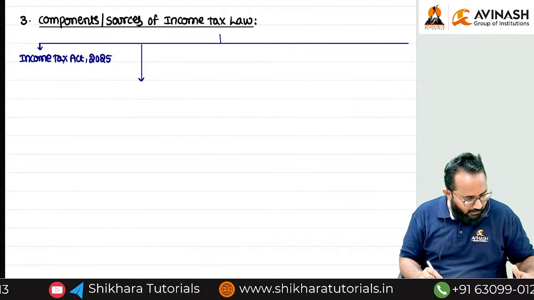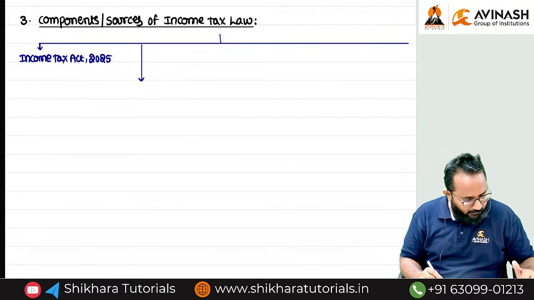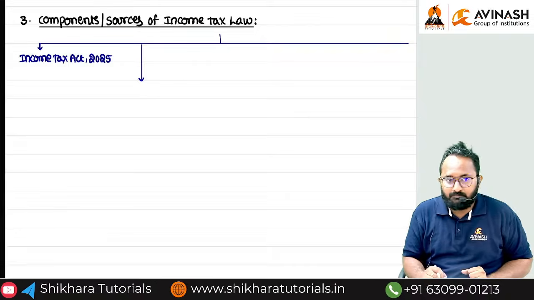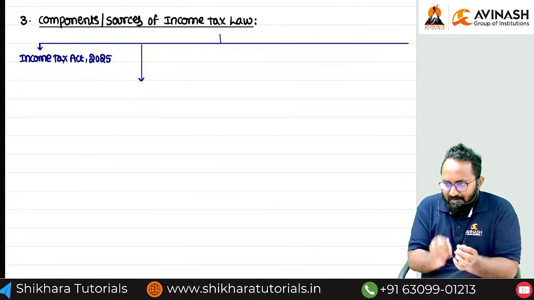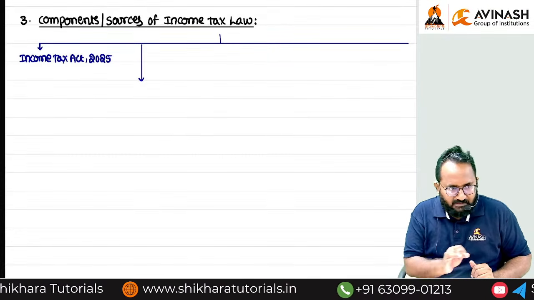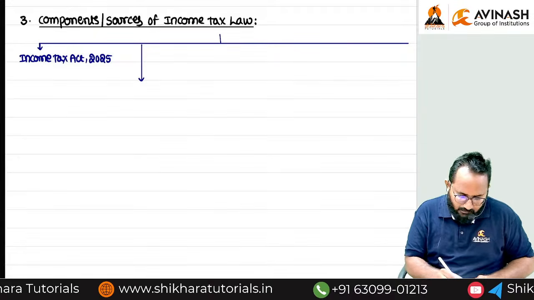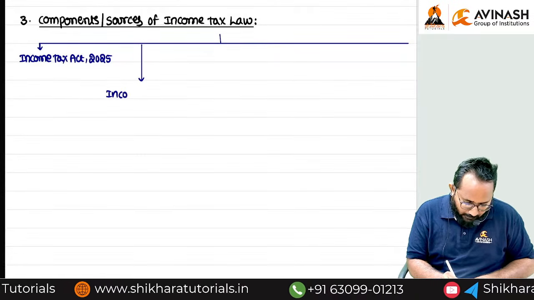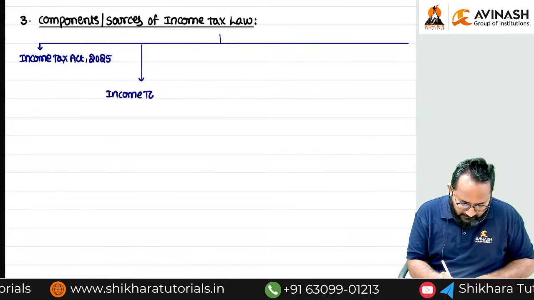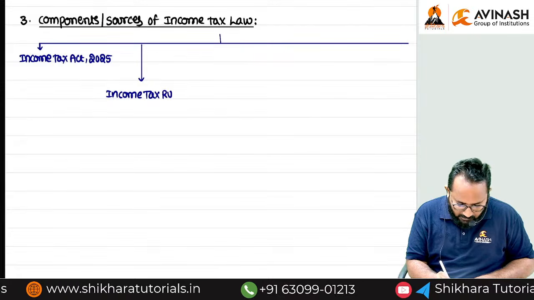We have to learn the rules also. Can I write only rules, or is there a full name? Income tax rules. Then what is the year?